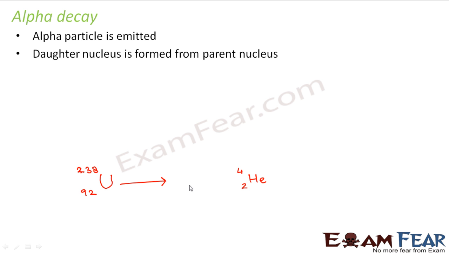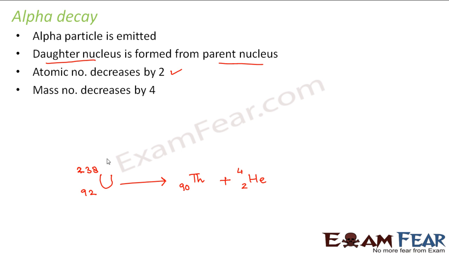Since one helium is emitted, the other nucleus formed is known as the daughter nucleus, and this uranium is known as the parent nucleus. In this case, the atomic number decreases by 2. Why does that happen? Because it is a nuclear reaction, so the reaction has to be balanced on both sides, right? Now, this helium already has atomic number 2. So whichever element is present here, its atomic number will become 90. That means this will no more be uranium. It will become some other element. So which is the element with atomic number 90? It is thorium. Therefore we say that the atomic number decreases by 2.